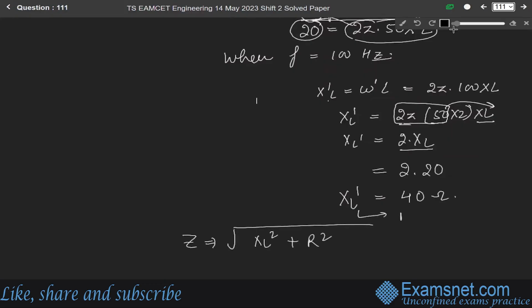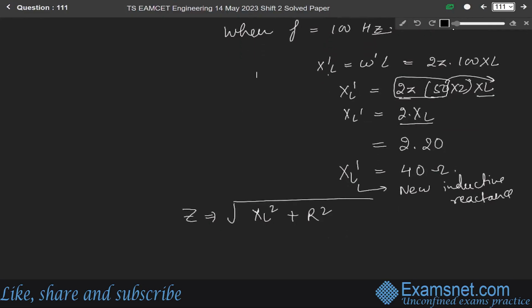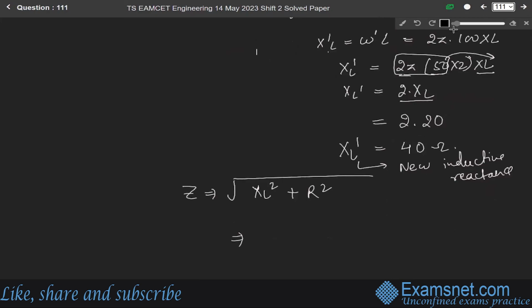This is the new inductive reactance. So for this, impedance will be equal to the square root of XL square plus R square. XL is 40, so 40 square plus resistance 30 square. Solving it, we get 50 ohm.